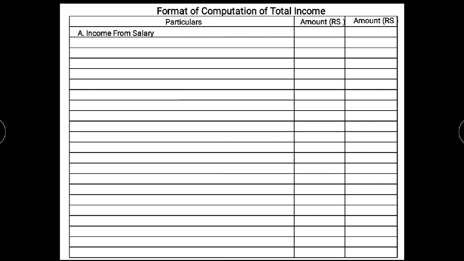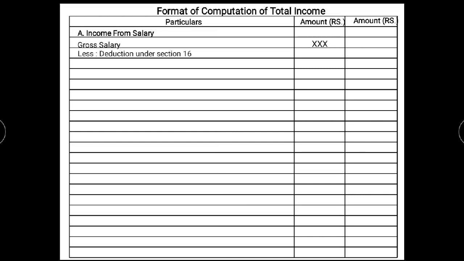The first head of income is income from salary. Here we first write the basic salary, then add all the allowances. After adding all the allowances, we get the gross salary, and the amount is written in the inner column. After getting the gross salary, we have to reduce the deductions, and deductions from salary come under section 16.